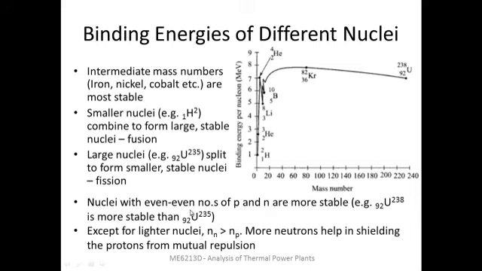Another factor affecting the stability is the number of protons and neutrons. It is seen that when the number of protons and number of neutrons are both even numbers, such nuclei are more stable for a given element. One example is shown here.